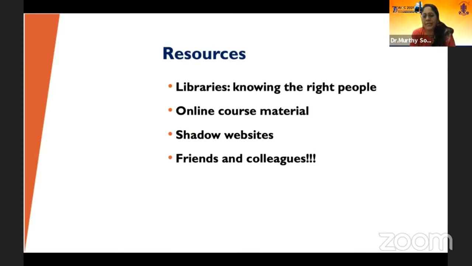So you can have libraries, especially well-stocked libraries, as in not physically well-stocked, but those that have access to various journals. So for that, you can just know the right people. And there's lots and lots of online material that is available. So you just have to know what to search. I'm not encouraging shadow websites, but I know that many students do use them, where you can get the full text of articles. And last and very important, if you just can't get something you want, then contact your friends and colleagues. These days, we're all on various WhatsApp groups, and you always have somebody who may have a subscription and who will be able to help you out with that particular article.